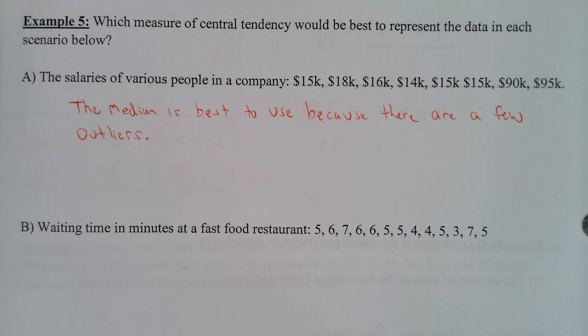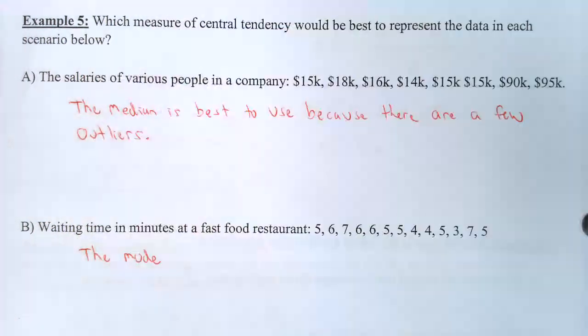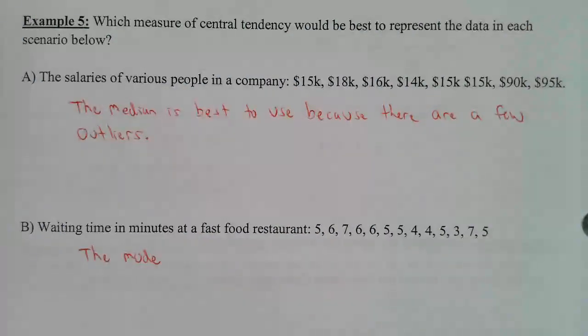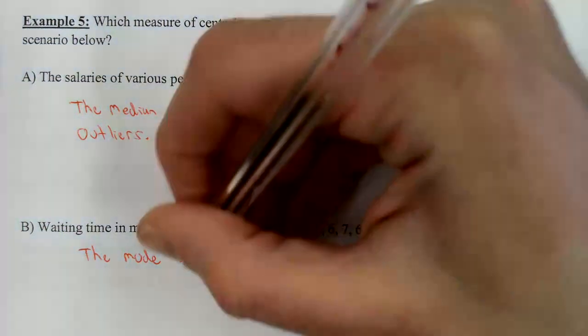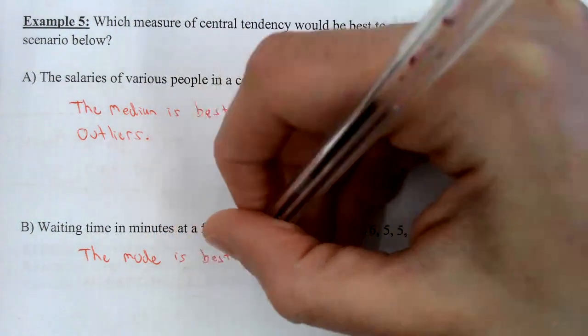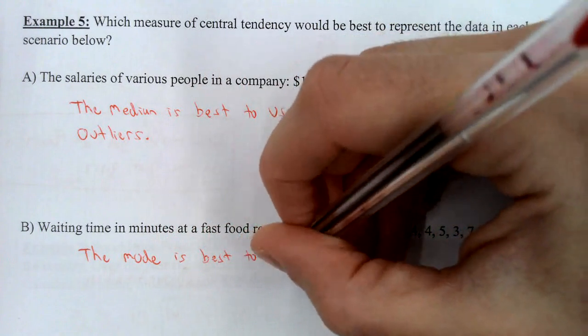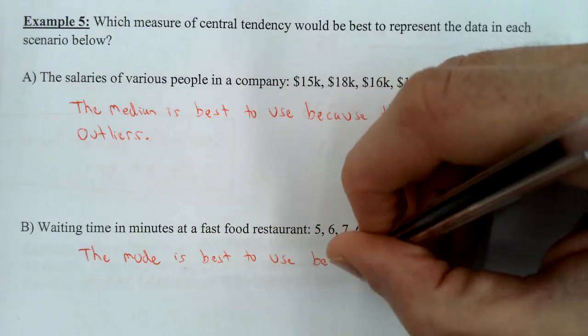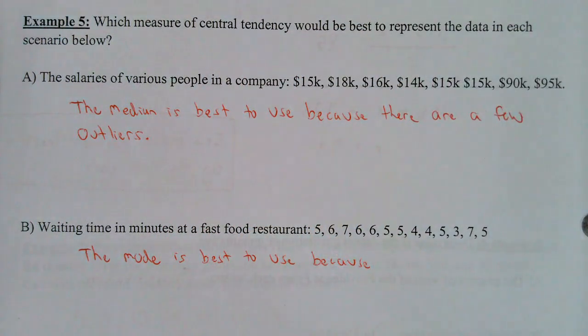Some of these are debatable. I'm going to say that the mode is best to use because the data is really close together and a few values are repeated a lot.